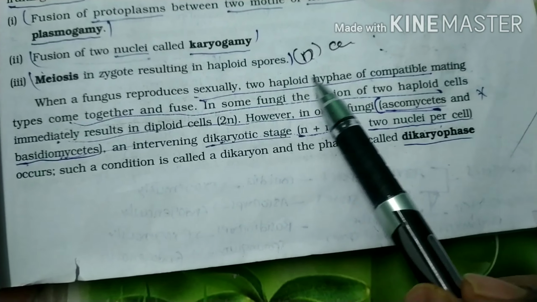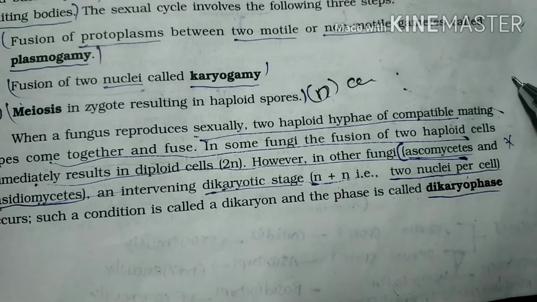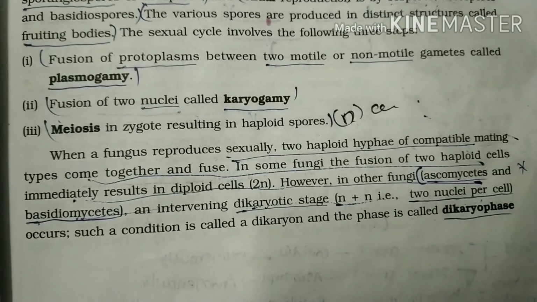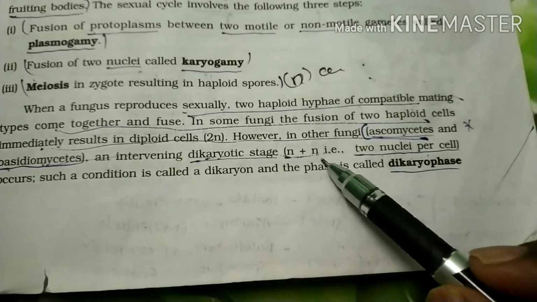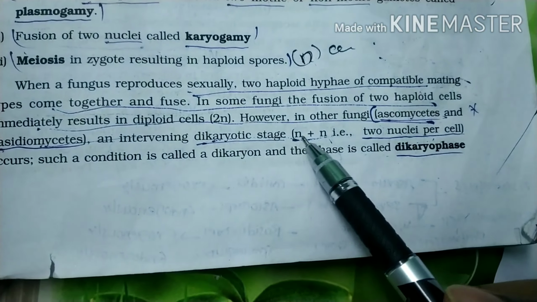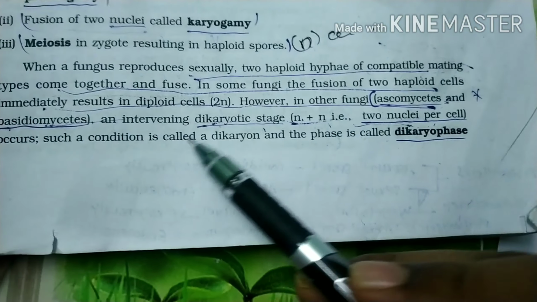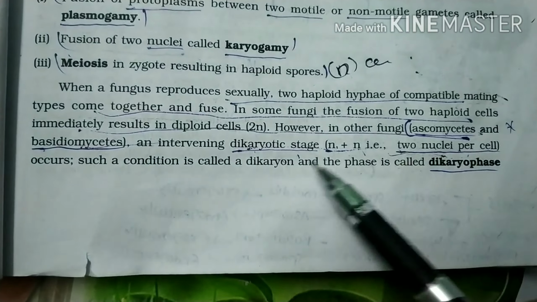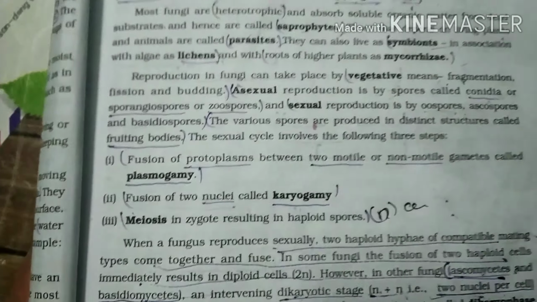When fungi reproduce sexually, two haploid hyphae mate together and fuse to form a diploid cell, n plus n. However, in other fungi, Ascomycetes and Basidiomycetes, there is a dikaryotic stage, n plus n together in a cell. That means in one cell, two nuclei are present. This condition is said to be the dikaryotic phase, the dikaryophase. So this is the detail about fungi.